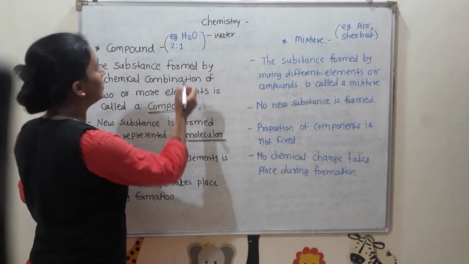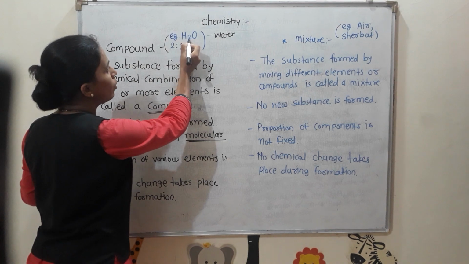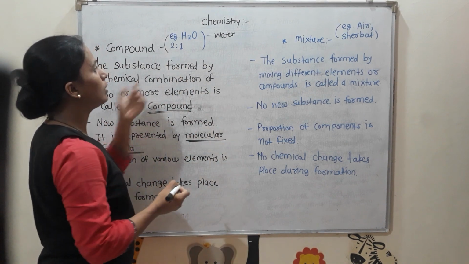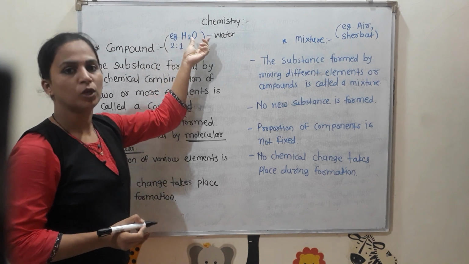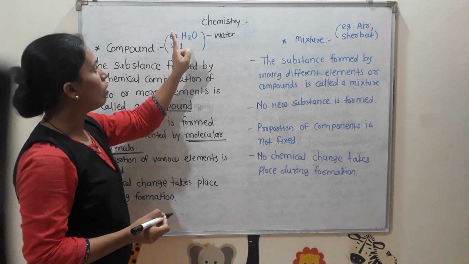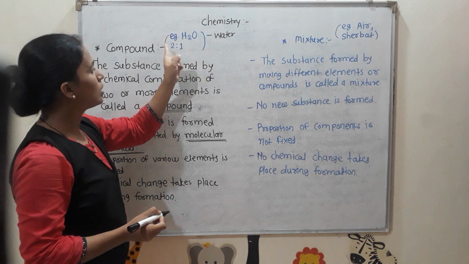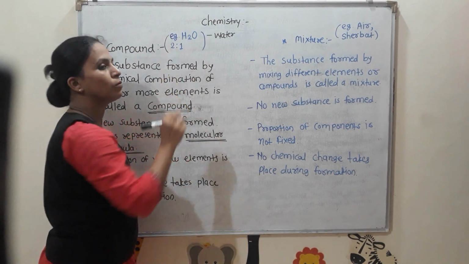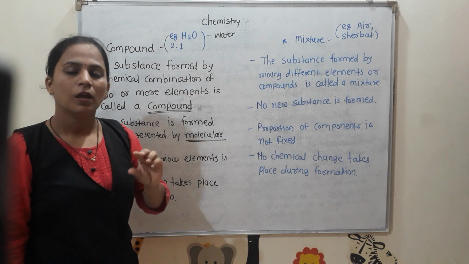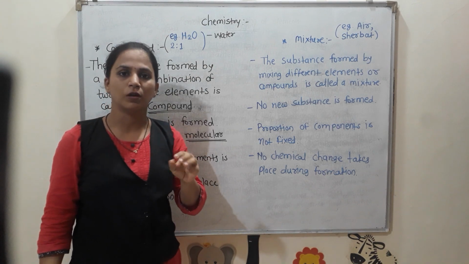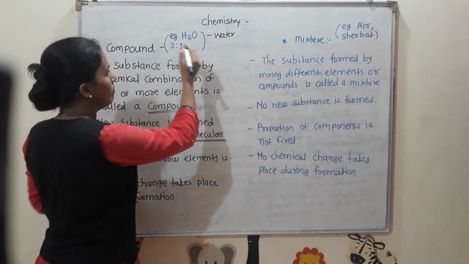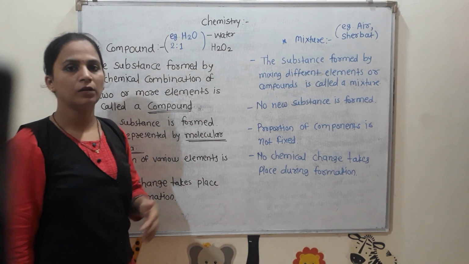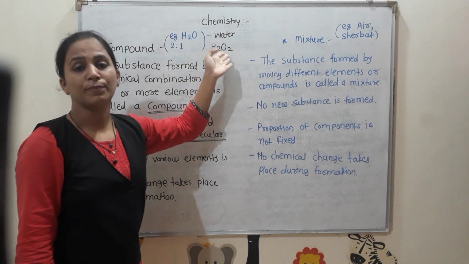You can see here two atoms of hydrogen combine with one atom of oxygen, and they form one water molecule. Means the ratio of hydrogen to oxygen is 2:1. If we change that proportion, then another compound will form. If I write H2O2, then what will happen? It is not a water molecule, it is hydrogen peroxide.